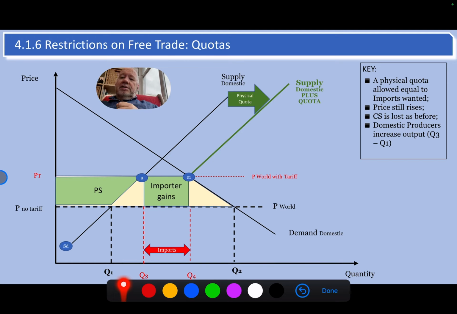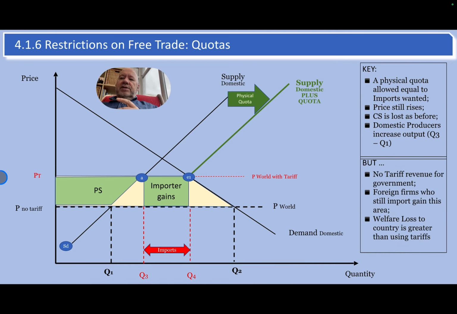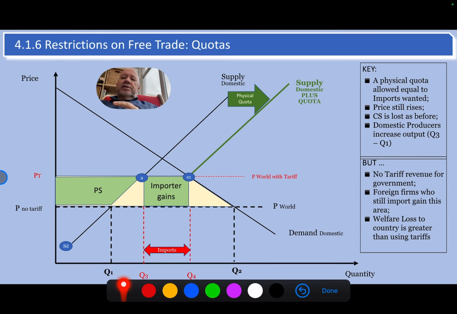Now what we're saying is that that is not a transfer within the domestic economy, okay? And this box here is the only transfer within the domestic economy. In other words, the welfare loss is going to be higher under a quota because the importer gains that box. That's not a transfer to the government of the economy, okay?